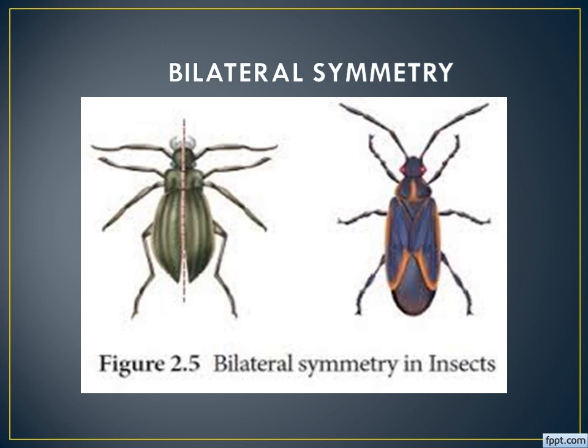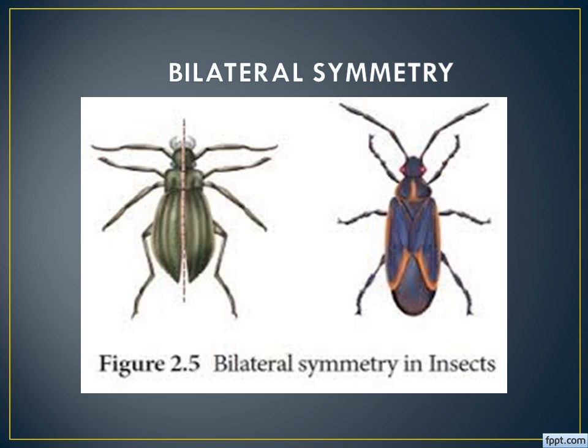Especially these animals have top and bottom, right and left sides, a dorsal view, and a ventral view. So all these views will be there. This kind of symmetry is known as bilateral symmetry. Especially, the cephalization character is there for these animals. Cephalization means the head will be there for these animals.